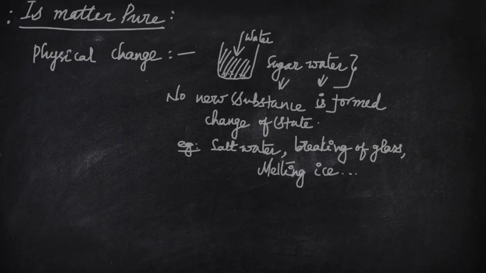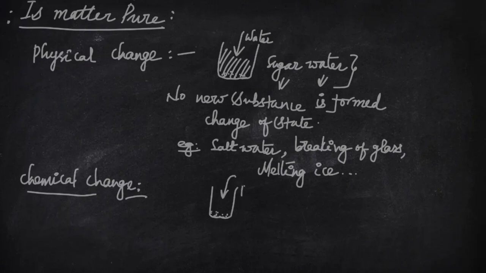So what is chemical change? Chemical change is a permanent change. For example, if you take a beaker and you collect some sugar in it and add hydrochloric acid to it, you will get a substance which is called sugar charcoal, which has properties different from its constituent substances.